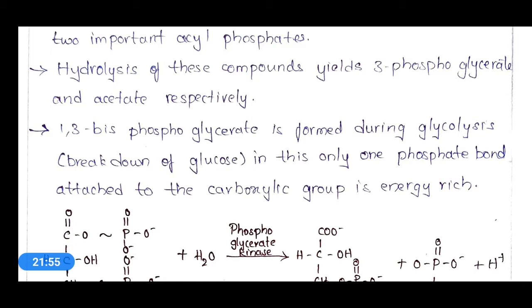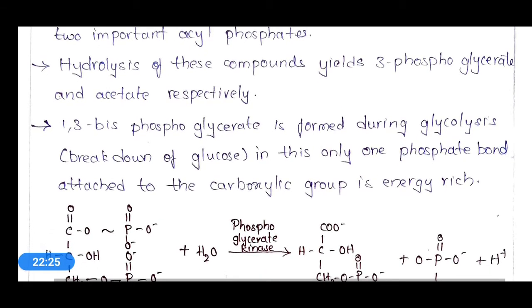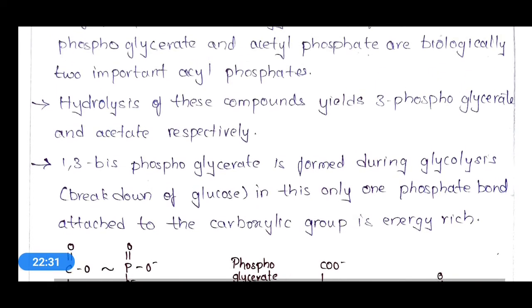By hydrolysis of 1,3-bisphosphoglycerate we get 3-phosphoglycerate, and further from 3-phosphoglycerate, 2-phosphoglycerate is formed. From that, phosphoenolpyruvate and pyruvate will be produced. That is the sequence of reactions seen from 1,3-bisphosphoglycerate in the glycolysis process. Whenever 1,3-bisphosphoglycerate is hydrolyzed, it will produce 3-phosphoglycerate, and by hydrolysis of acetyl phosphate, acetate will be produced.